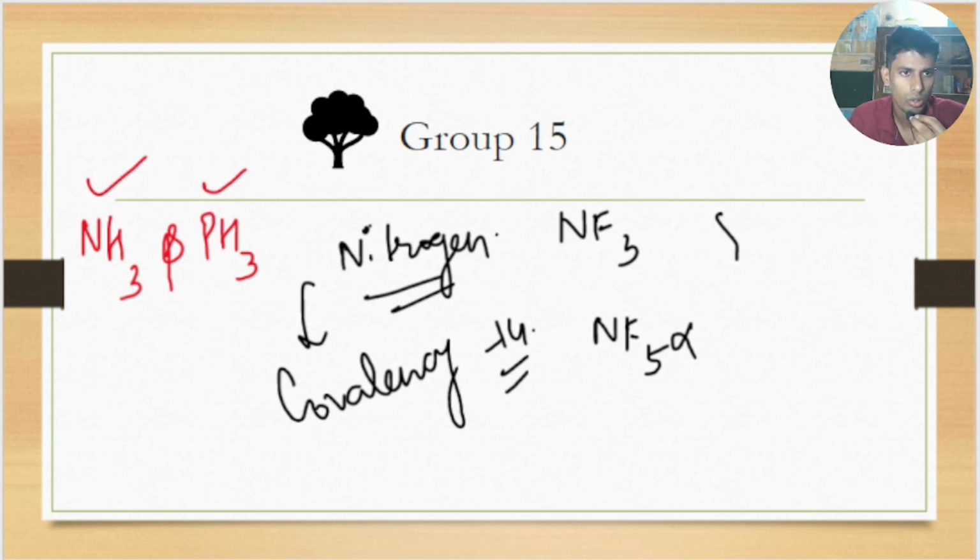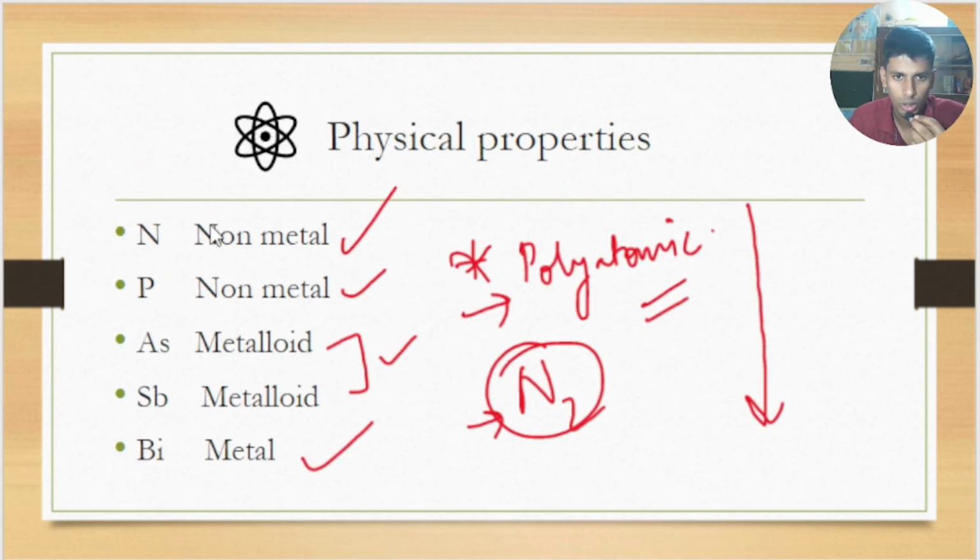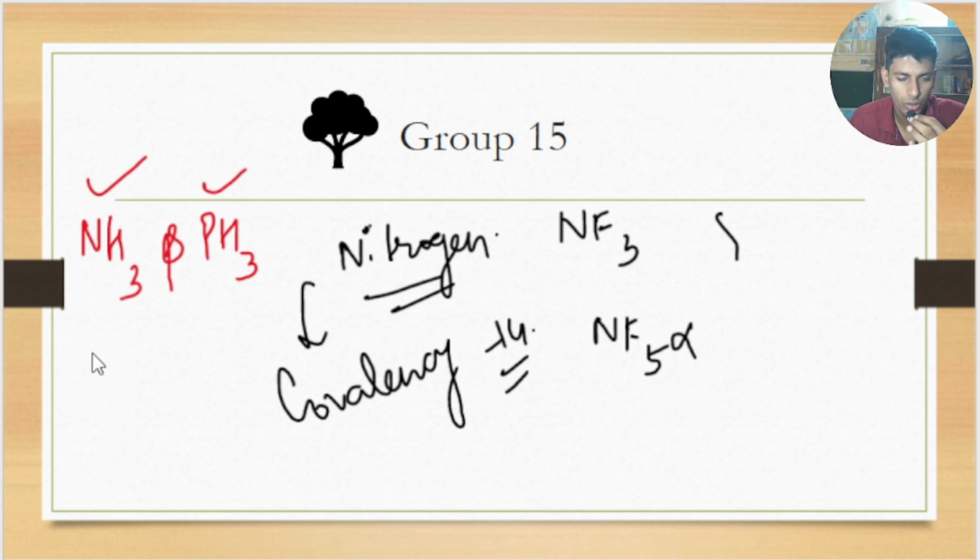According to what I told you earlier, down the group metallic character is increasing, hence the boiling point should also increase. So you must be saying that PH3 has a higher boiling point than NH3, but this is not the case.